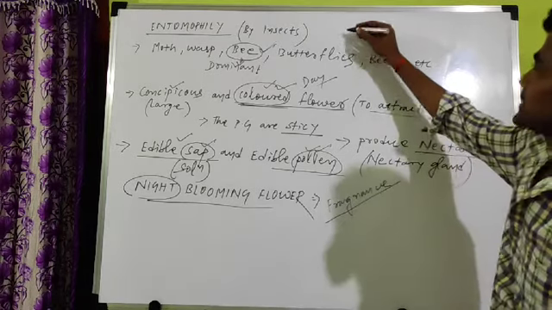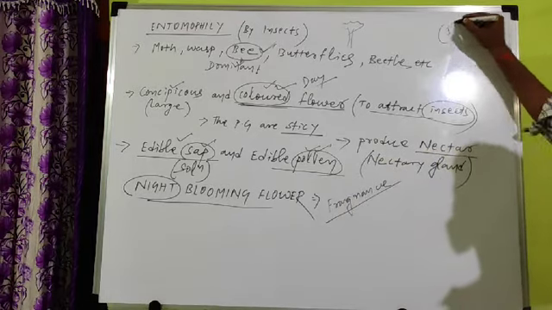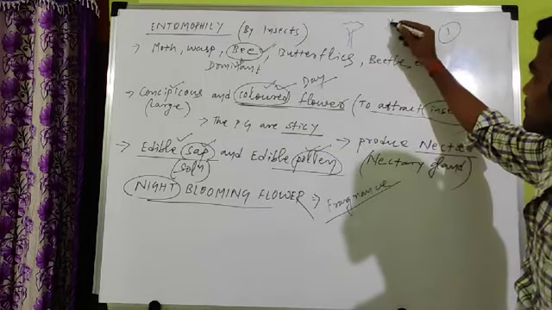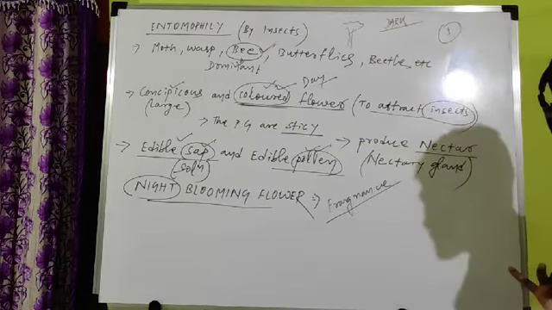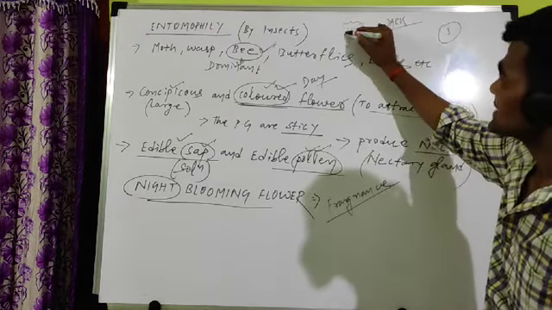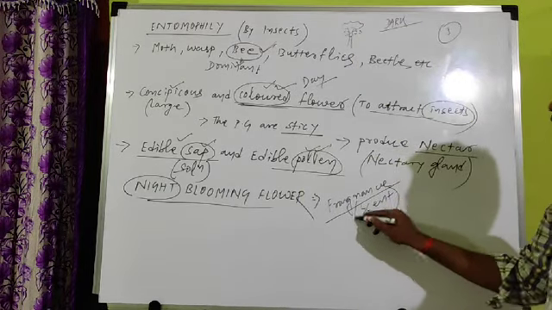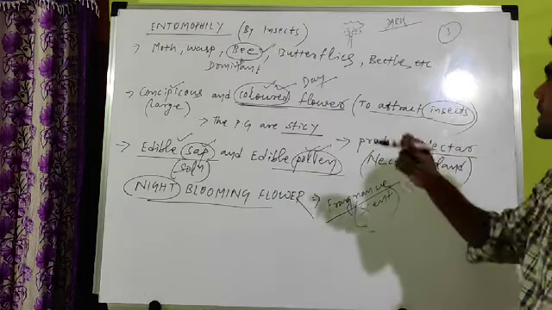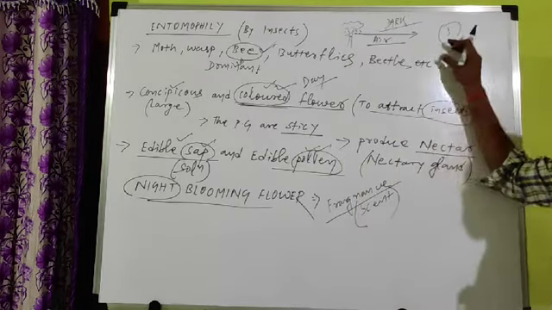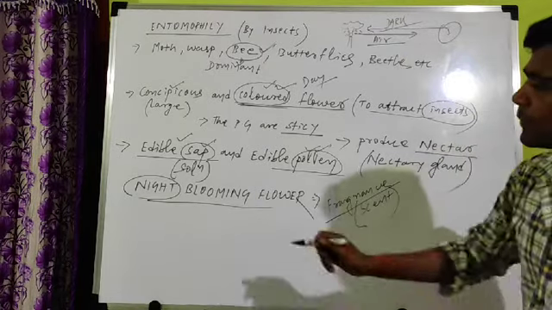For example, this is a flower and one insect is present here. The insect cannot recognize this flower because it is dark, night time. In the dark, the flower cannot be seen by the insect. But if this flower produces a scent, a fragrance, a sweet smell, then with the help of air, the scent can move, and towards the scent the insect gets attracted and it causes pollination. So that's why night blooming flowers are very important.